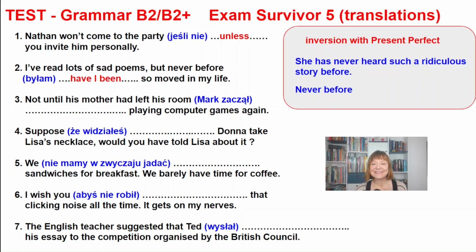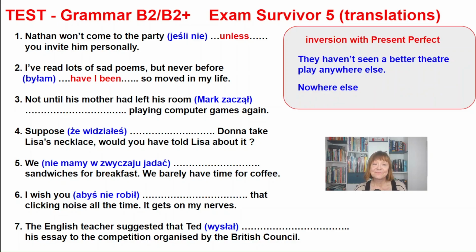She has never heard such a ridiculous story before. And when we start with never, we have: never before has she heard such a ridiculous story. The order of the elements in the sentence is changed. And one more sentence. They haven't seen a better theatre play anywhere else. And the same sentence with inversion to give some more emphasis: nowhere else have they seen a better theatre play.